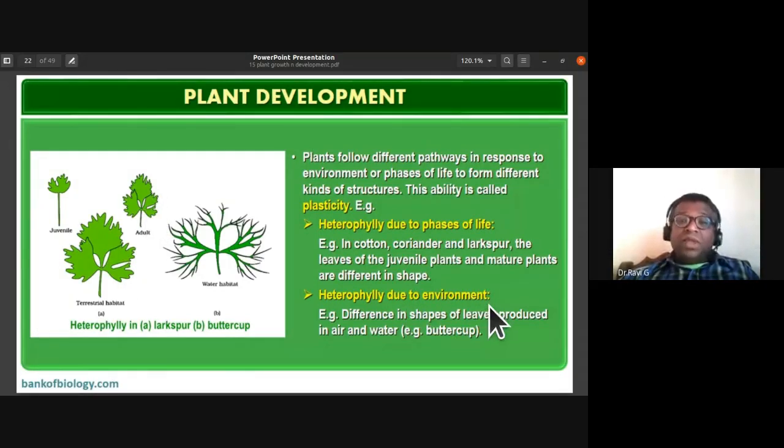Then there is heterophily due to environment. Example, they have taken buttercup. You can find it in most of the aquatic plants. There is a difference in shape of leaves produced in air and water. The leaves which are produced in water are highly dissected, whereas the leaves in air are larger. So buttercup is the aquatic plant that you can remember. So heterophily due to environment: difference in shapes of leaves produced in air and water. Example is buttercup.